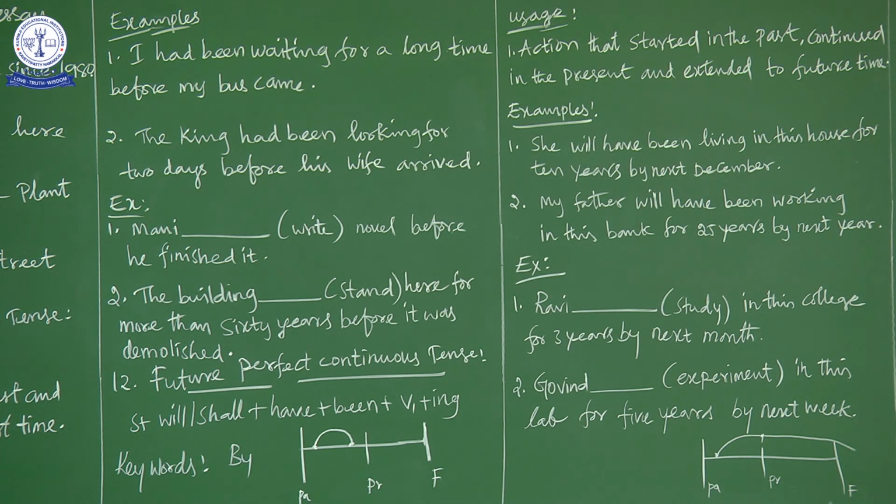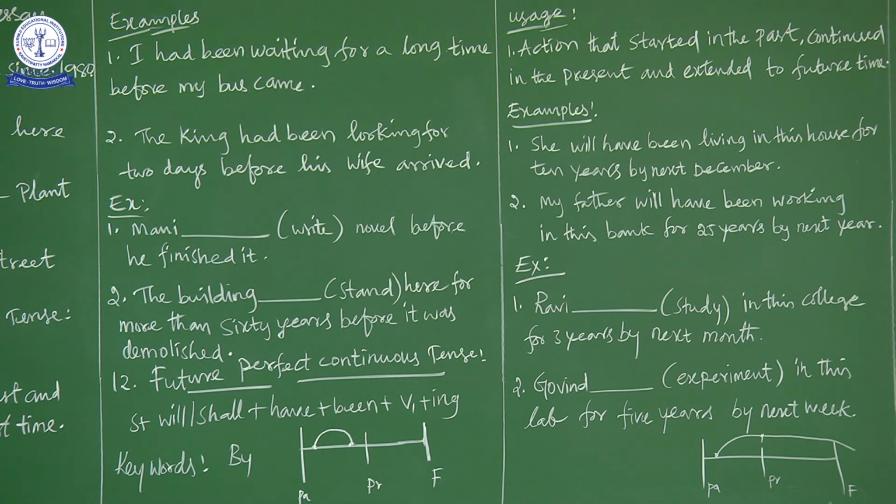So here what is very important? The action started in the past. He started experimenting 5 years ago, and today is the 5th year, that is 2020. And when he reaches next week, that is the future, that will be the 5th year. So the action continues to the future. I hope you understood. So now what is the meaning of future perfect continuous tense? The action started in the past, continued in the present, and extended to the future time.